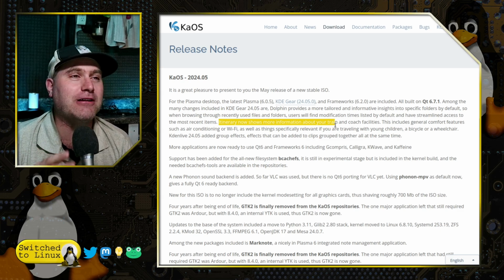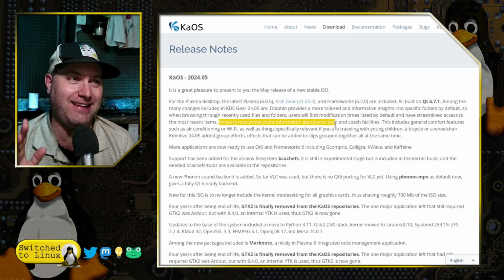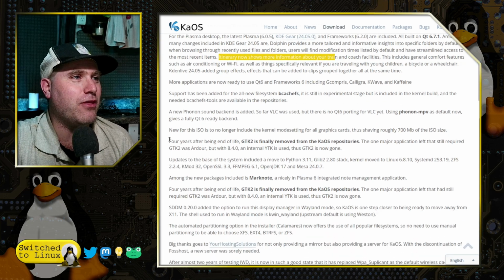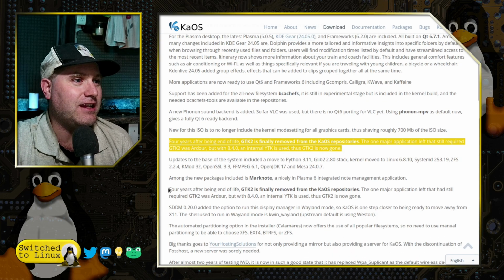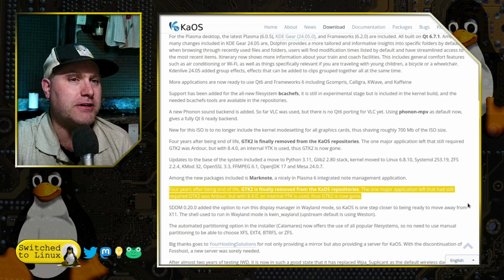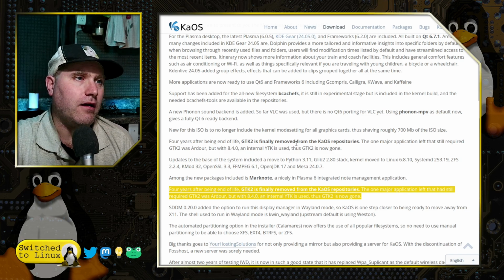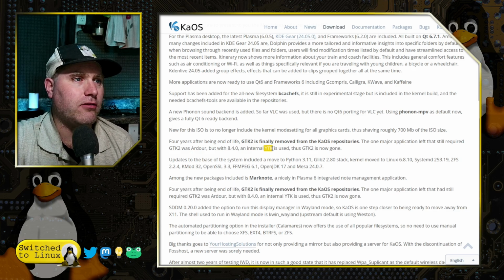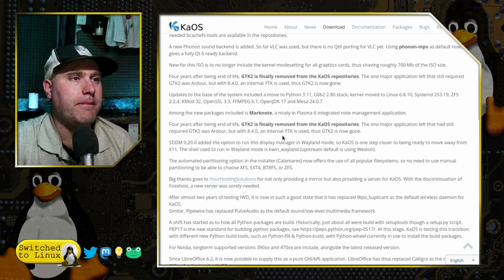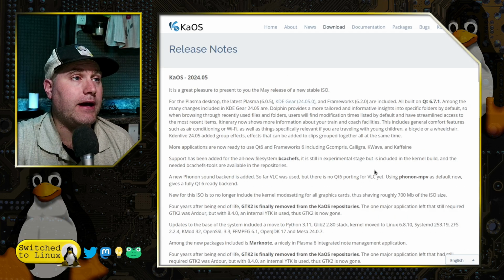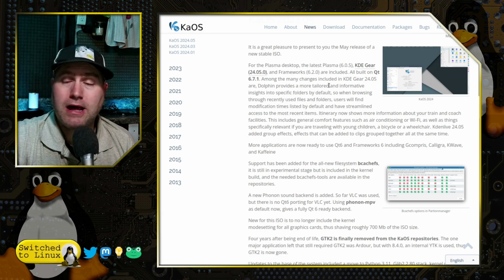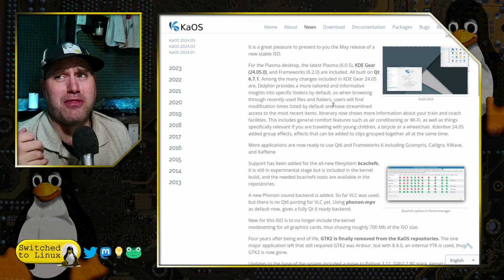Obviously, this is an error. So KaOS guys, you might want to fix your release notes. Also, I did notice reading through that this section here is repeated, duplicated pretty much exactly. So GTK2 is finally removed from KaOS, and they're using an internal fork for Ardour, which generally was a GTK, but effectively now they're using Qt for everything. So by my knowledge, they don't even have GTK3 at all. So there you have it. There is how we get our Linux with air conditioning.